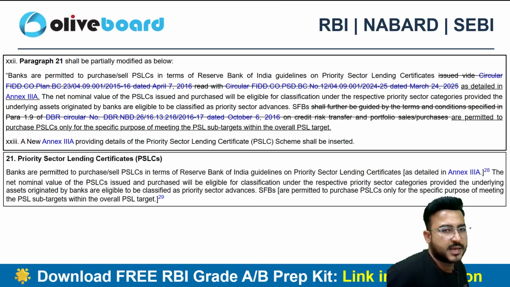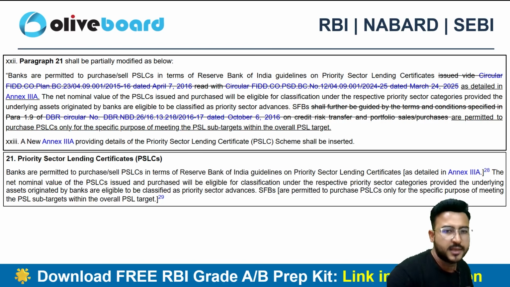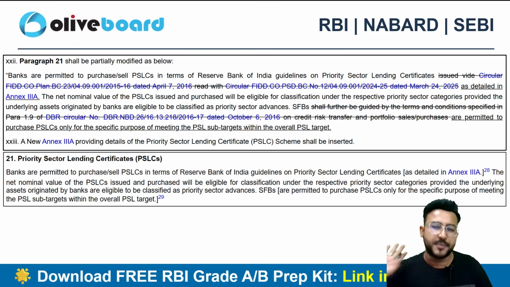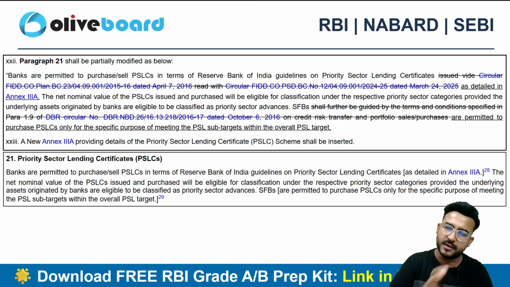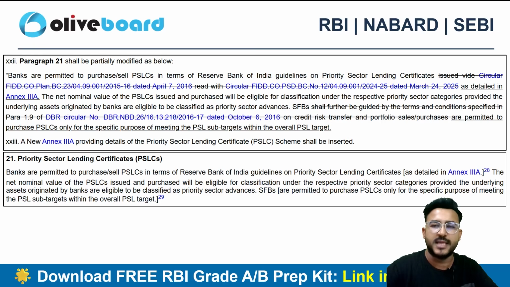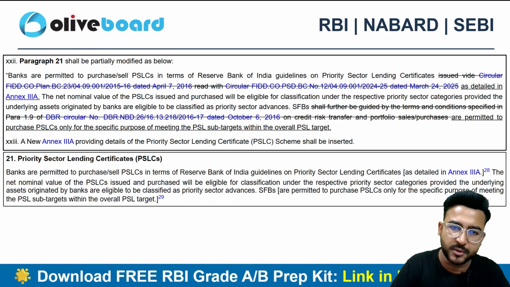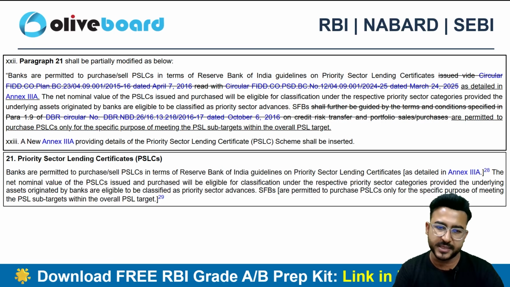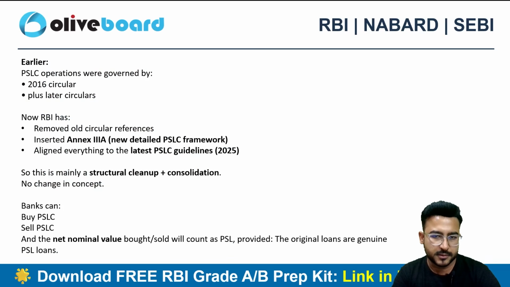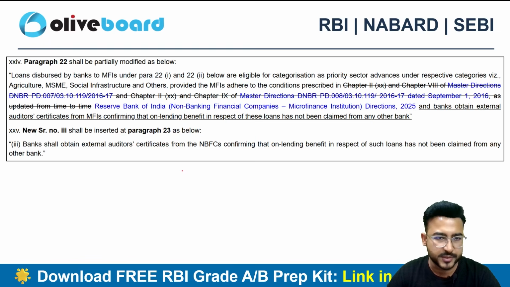So now how will the PSL classification work? Now RBI says that the net nominal value of the PSLC bought or sold will be counted as priority sector lending only if the original loans fall in the criteria of PSL. So if my original loan is PSL, I can easily sell my PSLC as well to you guys, and that will again give you a PSL eligibility. You can take the benefit of that particular PSLC, right? This is the new guideline with which they have replaced the earlier one.